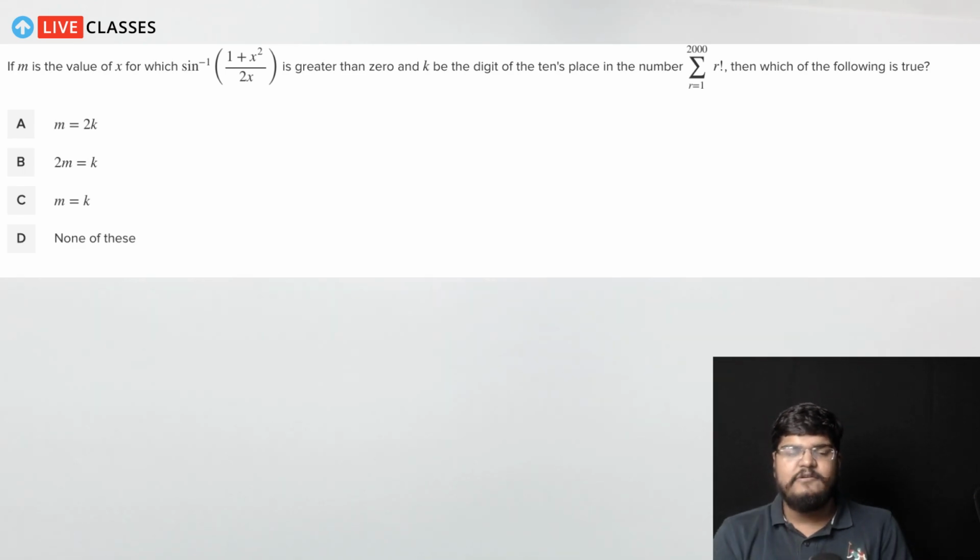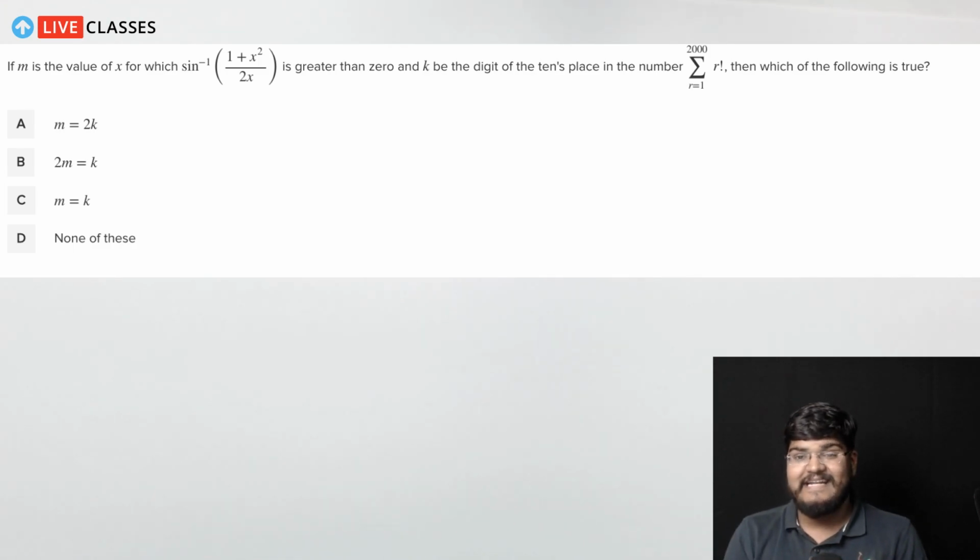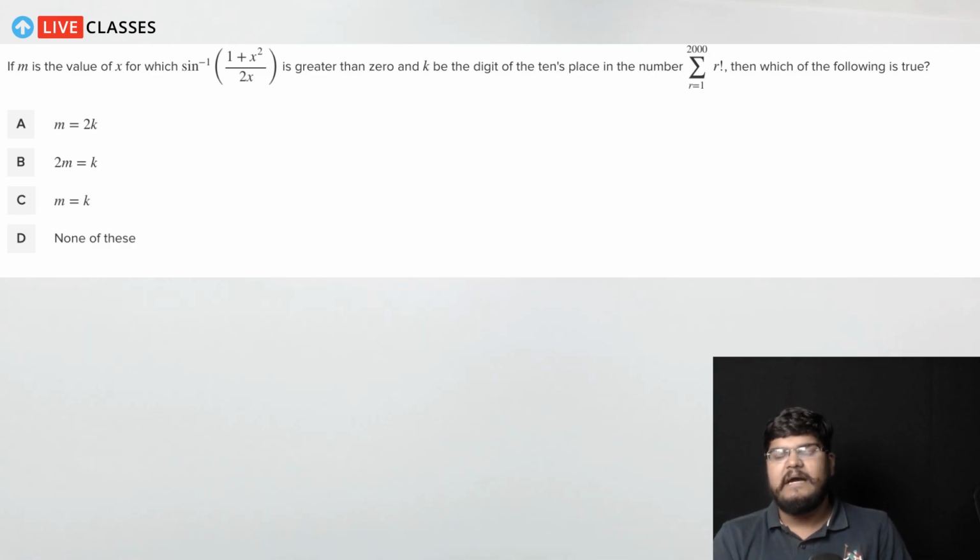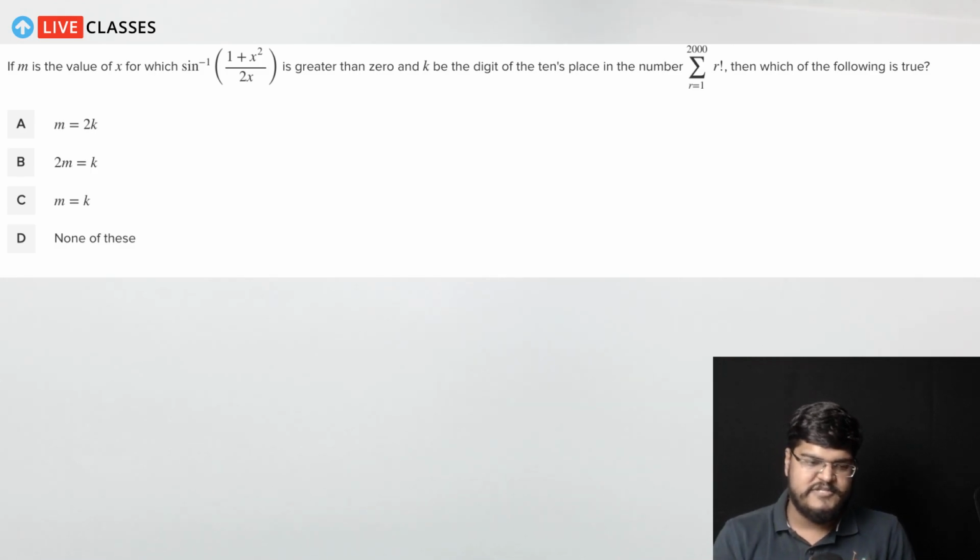If m is the value of x for which sine inverse of 1 plus x square upon 2x is greater than 0, and k be the digit of the tens place in the number summation r going from 1 to 2000 of r factorial, then which of the following is true? Well, sounds like a pretty scary question. Well, of course, if I'm looking at it at first, then yes, I'll be scared as hell.